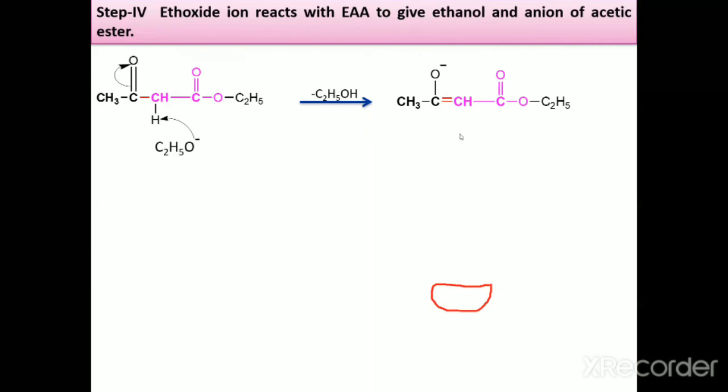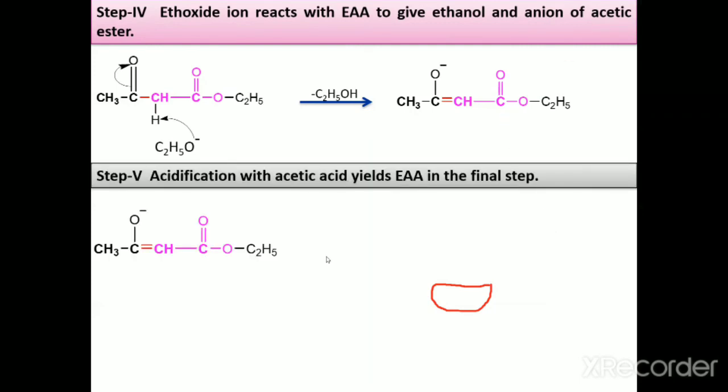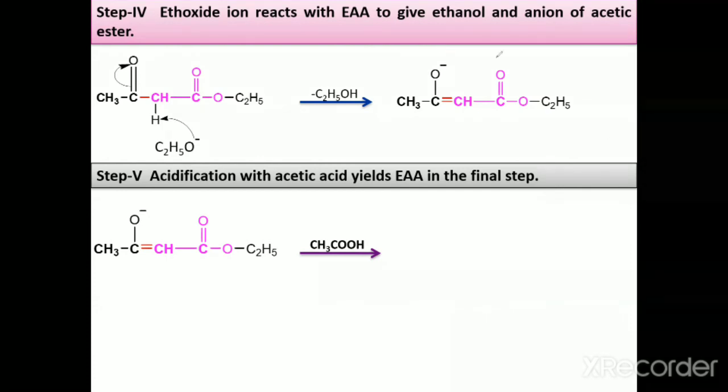Remember that in the first reaction, two molecules of ethyl acetate undergo self condensation in the presence of a strong base as well as a mineral acid. So here this anion of the acetic ester is acidified with the help of acetic acid. Then it gives the ethyl acetoacetate.